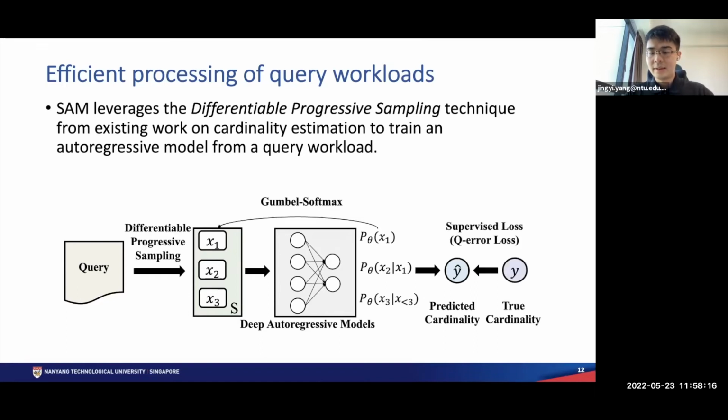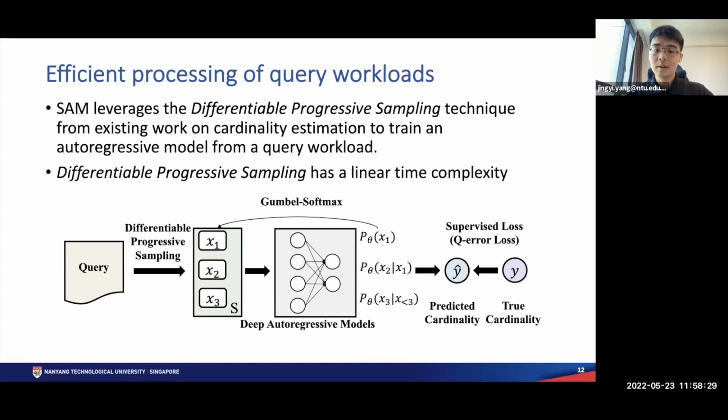So we can calculate a supervised loss, or Q-error, between the predicted cardinality and the true cardinality, and backpropagate this loss to train the deep autoregressive model. Differentiable progressive sampling has a linear time complexity, so it is scalable to large-scale datasets.